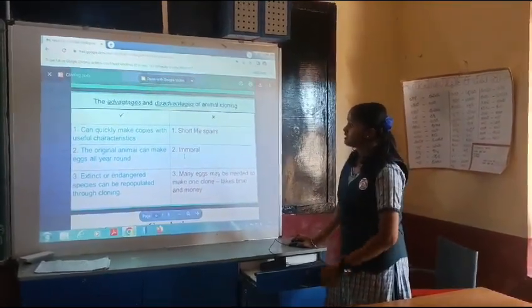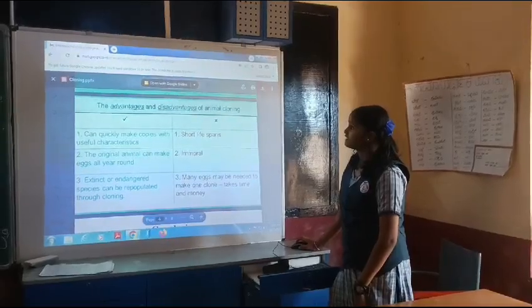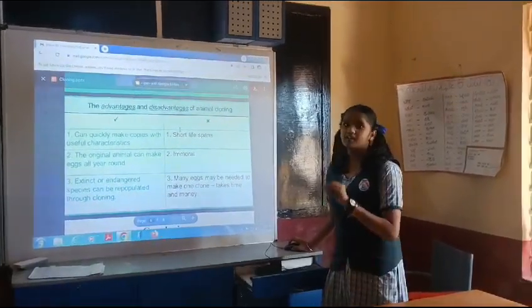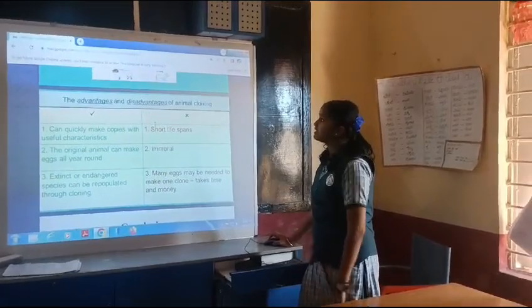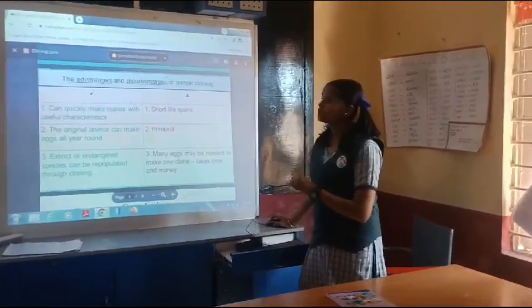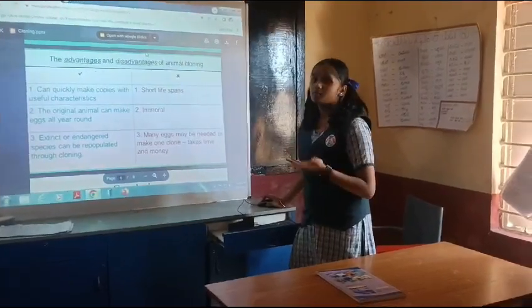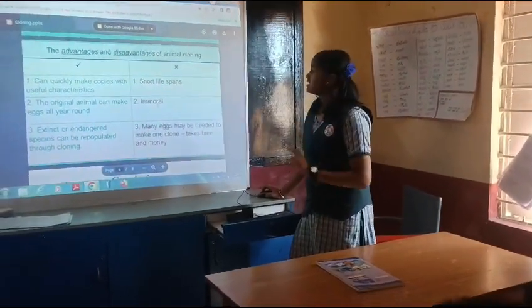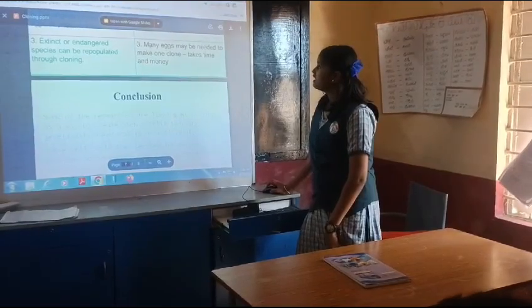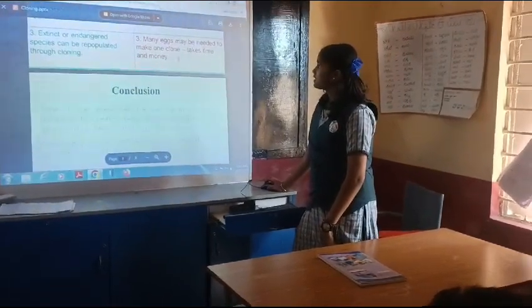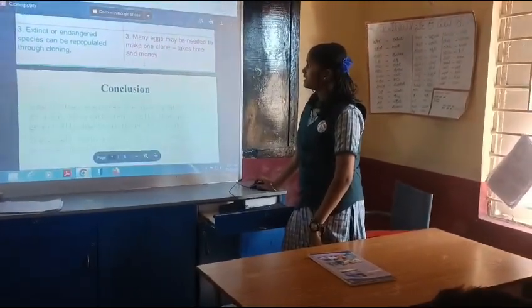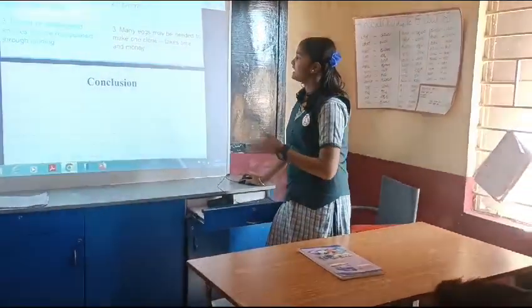So we can see here the characteristics are not fully good. We can see lung disease in such sheep or any goat, mostly in goats it happened. Also, many eggs may be needed to make one clone. It requires more money and time.